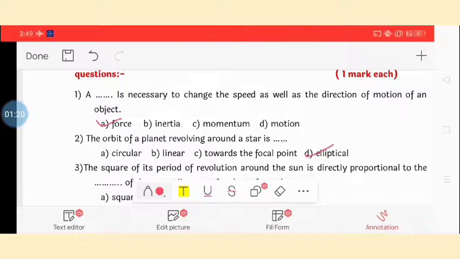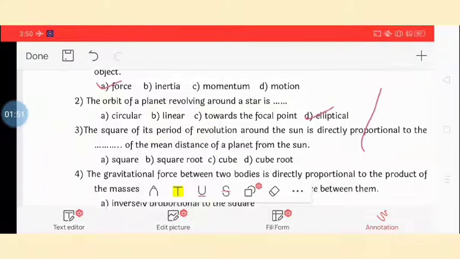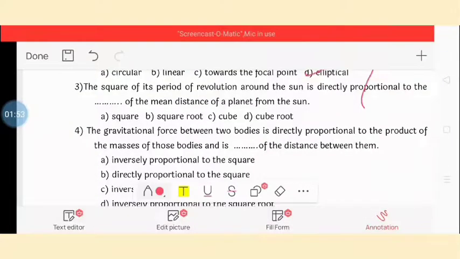Question number three. The square of its period of revolution around the sun is directly proportional to the dash of the mean distance of a planet from the sun. So the options are square, square root, cube, cube root. So the answer is option C, cube. The square of its period of revolution around the sun is directly proportional to the cube of the mean distance of a planet from the sun. So the answer is cube.